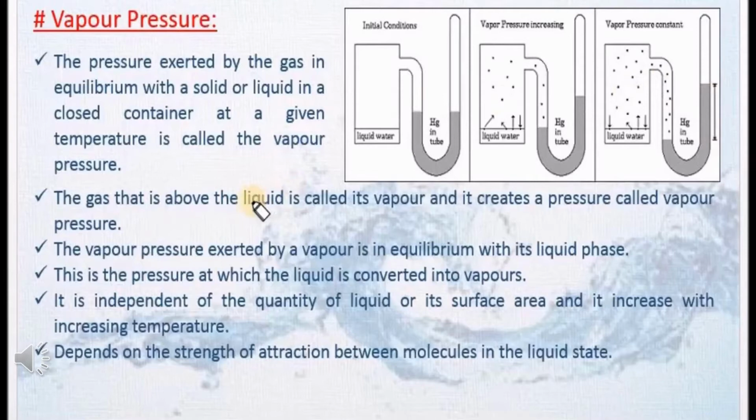The gas above the liquid is called vapor, and it creates some pressure which is called vapor pressure. This is the pressure at which the liquid is converted into vapor.